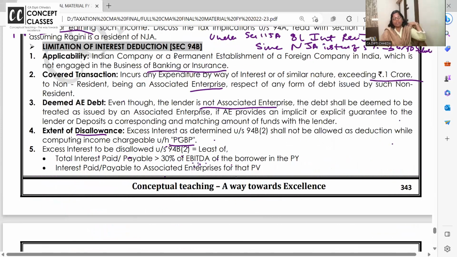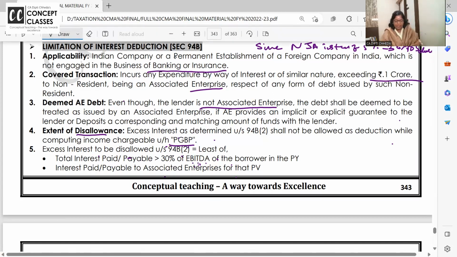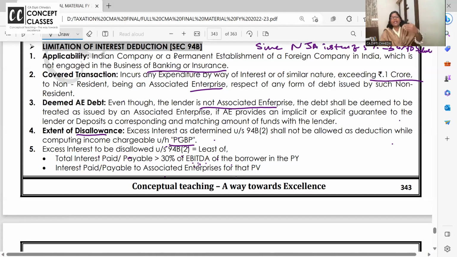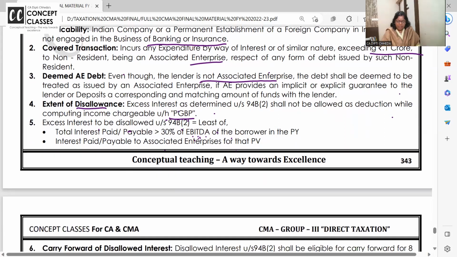Okay, right. So whenever there is an Indian company or a PE of a foreign company का branch है, okay, which is not involved in banking, finance, insurance, and incurs expenditure by way of interest exceeding 1 crore to a non-resident being associate enterprise. So I have taken loan from my associate enterprise and I'm paying them interest above 1 crore. Okay, right? Then maximum how much interest is allowed?